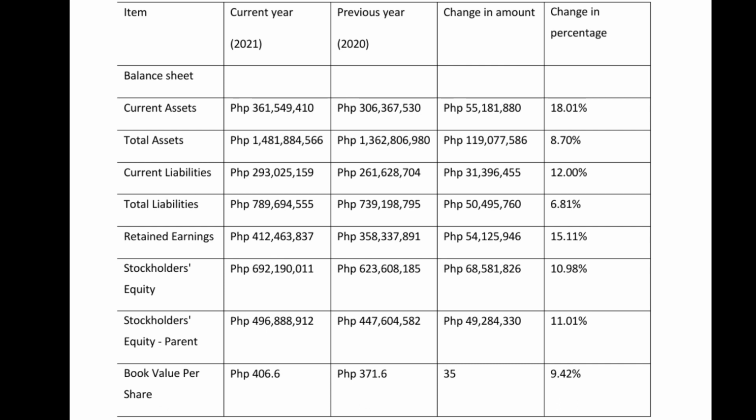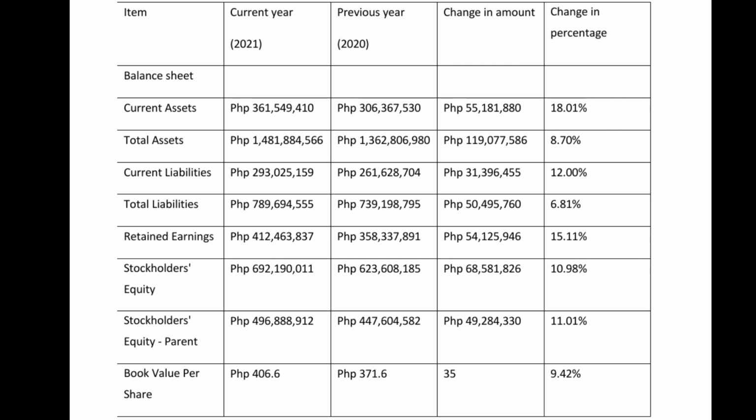And the next is total liabilities. For the current year 2021, it has 789,694,555 pesos. For the previous year 2020, it has 739,198,795 pesos. And the change in amount is 50,495,760 pesos. And the percentage change is 6.81.